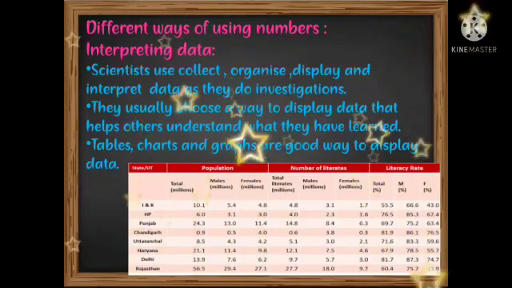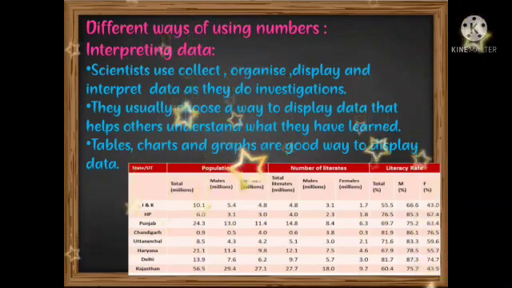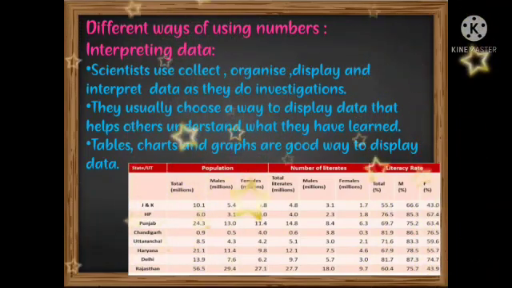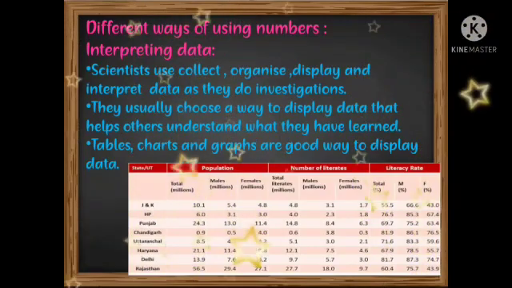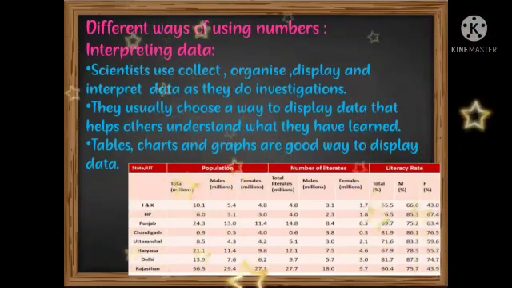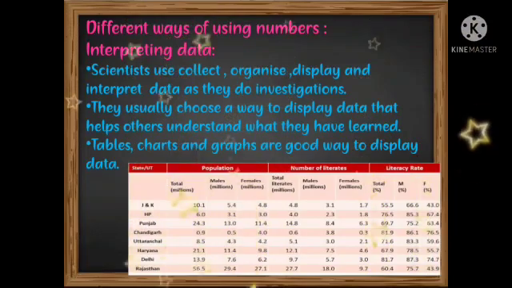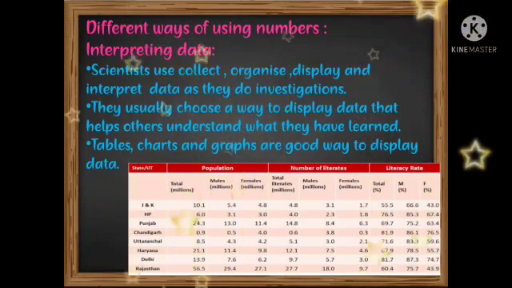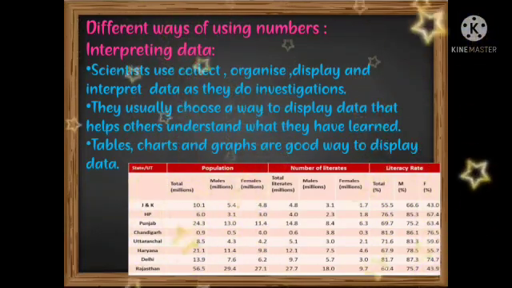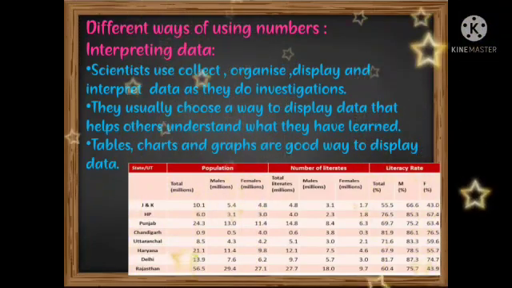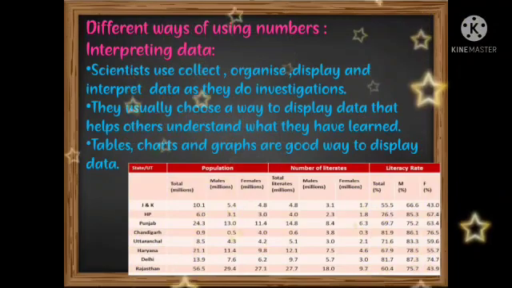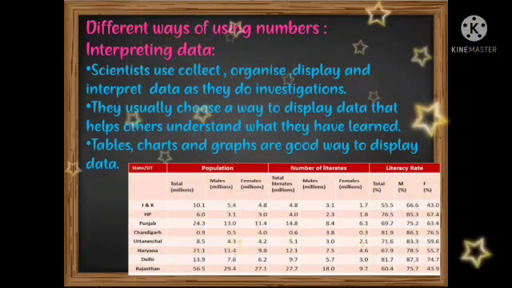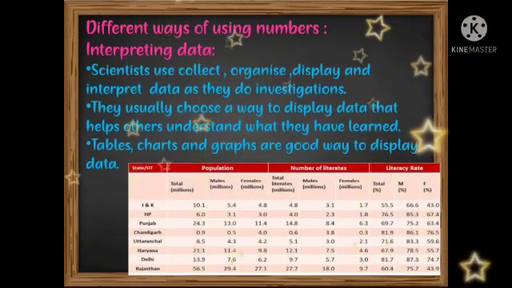Here you can see one more chart. It represents the population, number of literates and literacy rate in the different states in India. Jammu and Kashmir, Himachal Pradesh, Punjab, Chandigarh, Uttaranchal, Haryana, Delhi and Rajasthan are taken as the states in this table. So in these states, what is the population, what is the number of literates, and what is the literacy rate is shown in the form of a table.